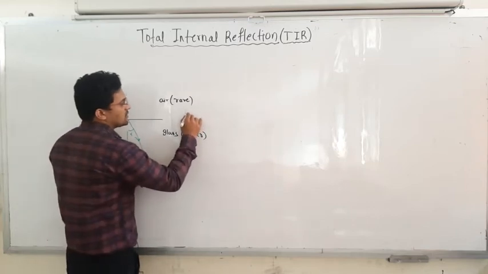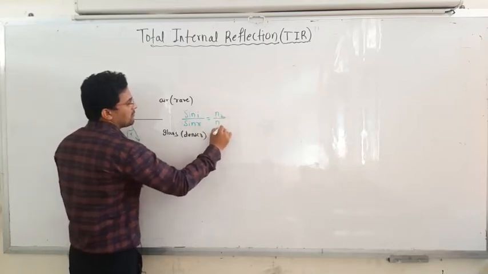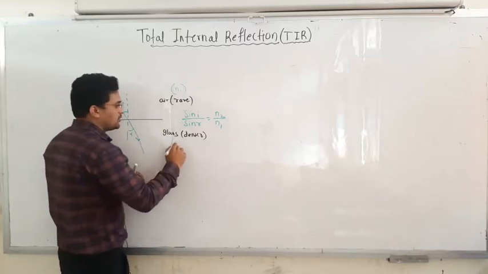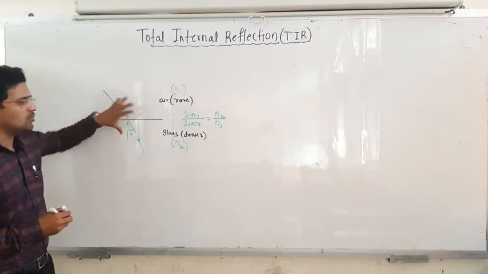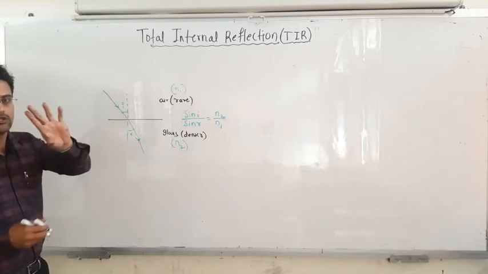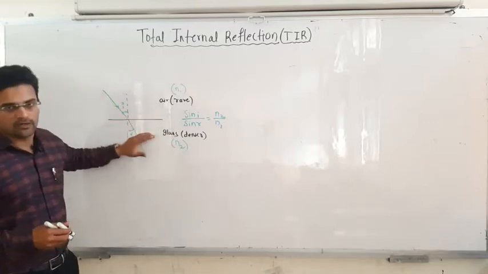For this pair of media you can apply Snell's law, that is sin i divided by sin r is equal to n2 by n1, where n1 is the refractive index for the air and n2 is the refractive index for this glass medium, okay. So this is what happens, and as you increase this i, automatically this r will also change, okay. So the total internal reflection is exactly a different phenomenon, okay.